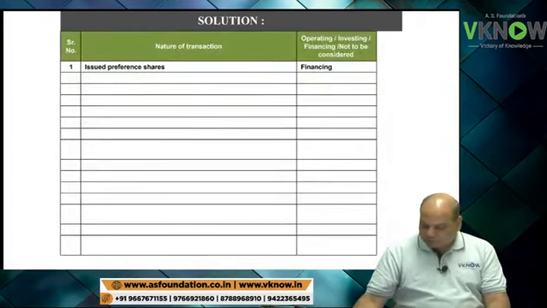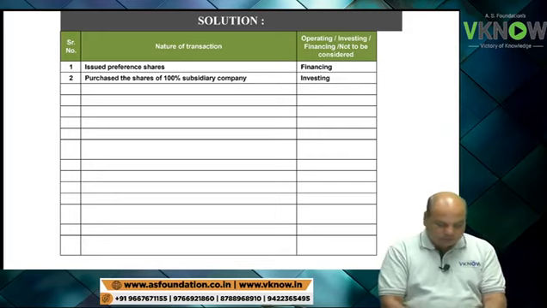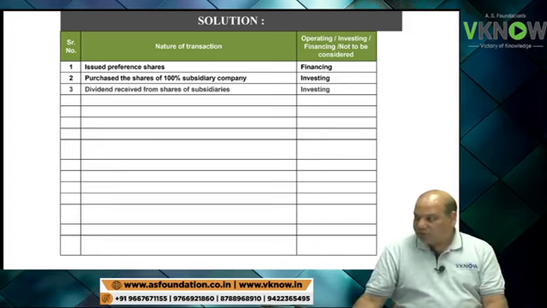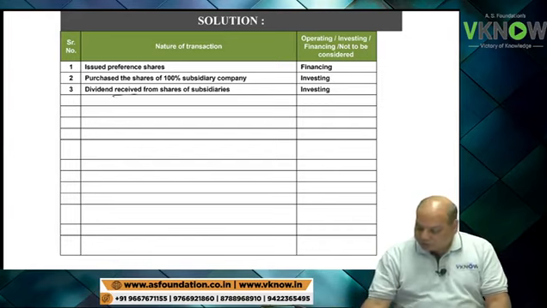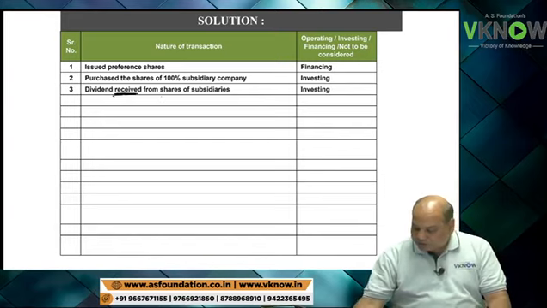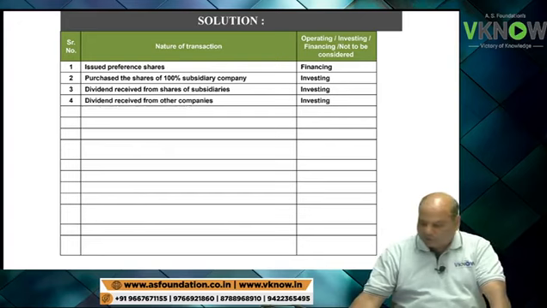Check the answer. First, write down preference share issued, financing. If you have got it right, give 1 mark. Purchase of shares of subsidiary, investing. 1 mark if you got it right. Dividend received from shares of subsidiary. If it is dividend received on investment, you will call it investing activity. 1 mark if you got it right. Dividend received from other company, investing activity.